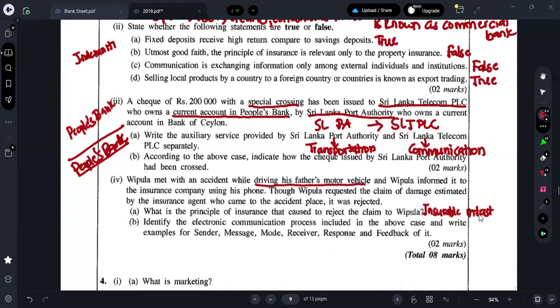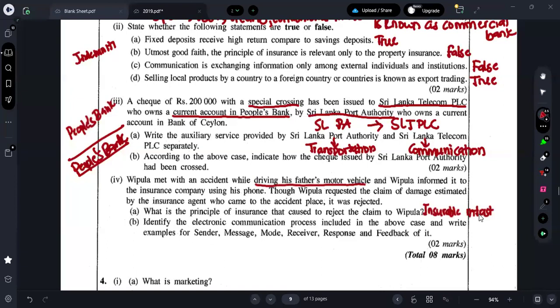For example, what is meant by insurable interest? There should be a legal right on the property, right? Whose motor vehicle is this? The motor vehicle is the father's. But who is asking for the compensation? Vipula, the son, is asking for the compensation. Does the son have the legal interest or legal ownership over the property? No. Therefore, because of what reason have they rejected it? Because of insurable interest.